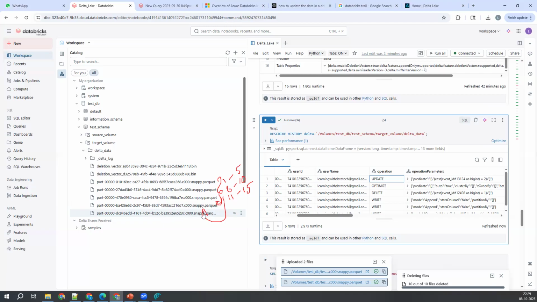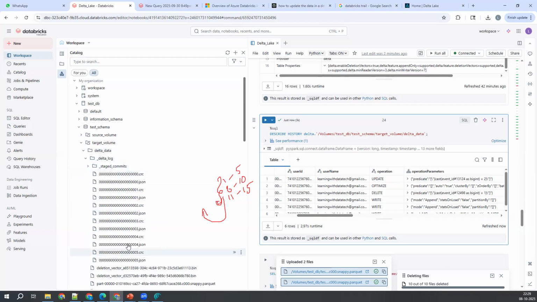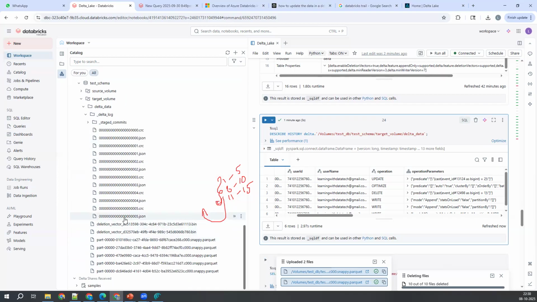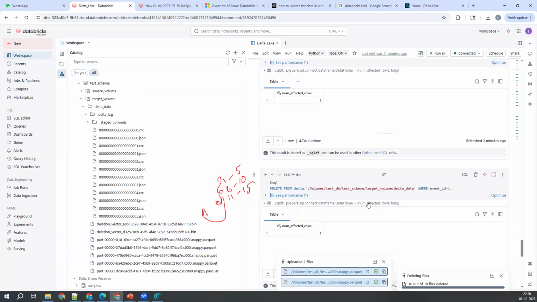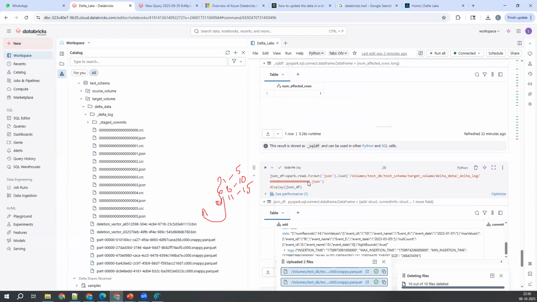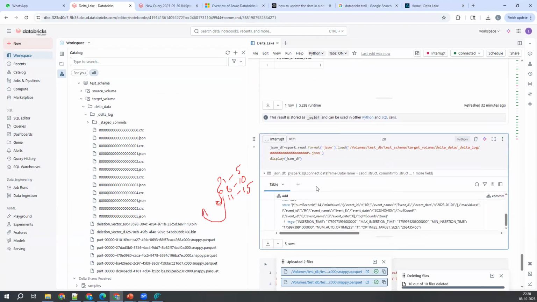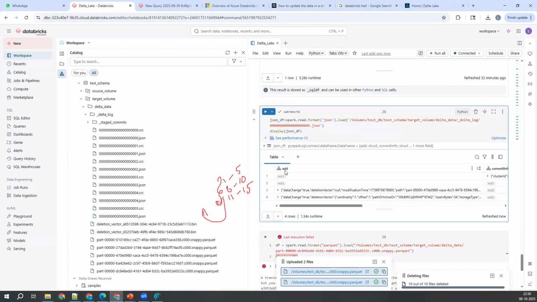What is there inside this one? If you want to understand that, let me download this one and try to see. Before that, I'm just trying to understand what exactly is there in the 005. Let me come down and see here, 005, right? That is the latest one. Now let me execute this and see it is adding a file here.